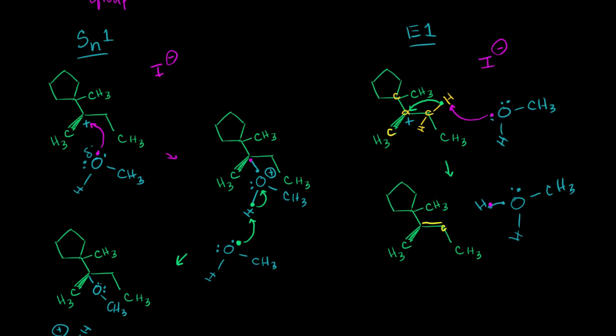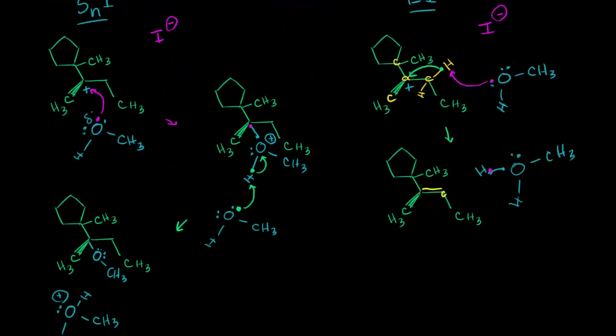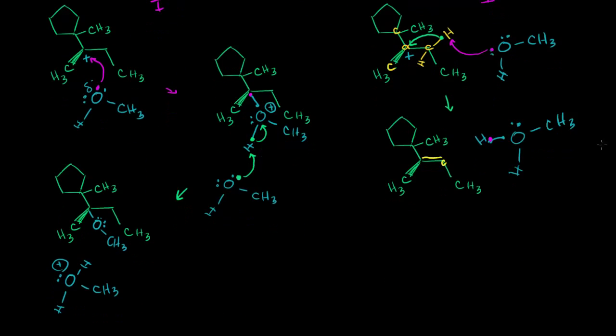So in this circumstance, we looked at all of the clues. All of the clues were against Sn2 and E2. They favored Sn1, E1. So if you were to actually try to see what happens in this reaction, you would get products of both Sn1 and E1 reactions. These products and these products over here.